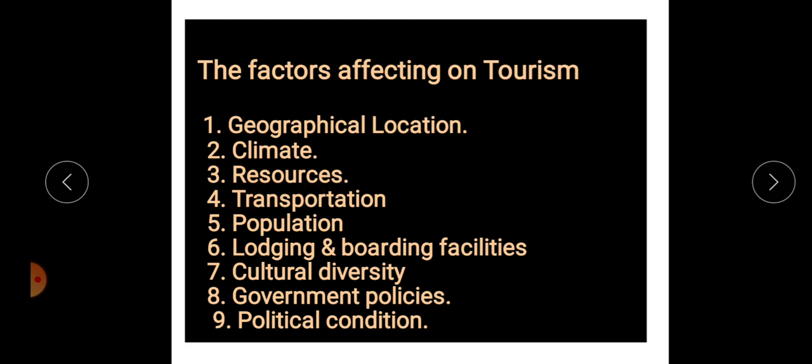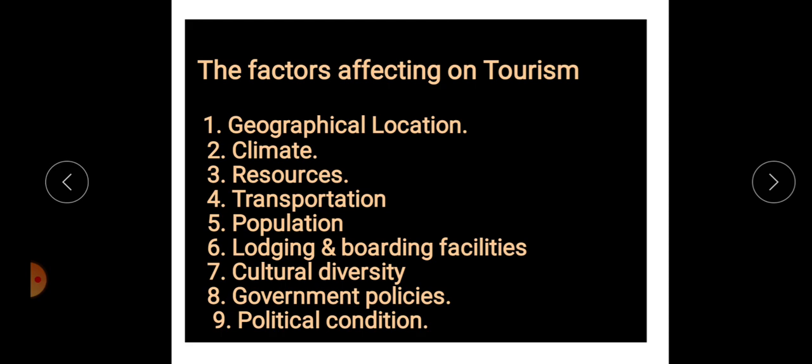Then resources. Basic resources like soil and water are necessary for the availability of food and water in tourist places. That's why resources are also necessary for the development of tourism.